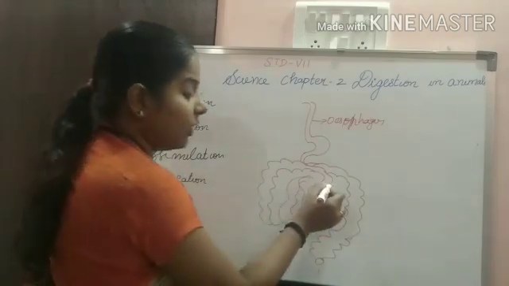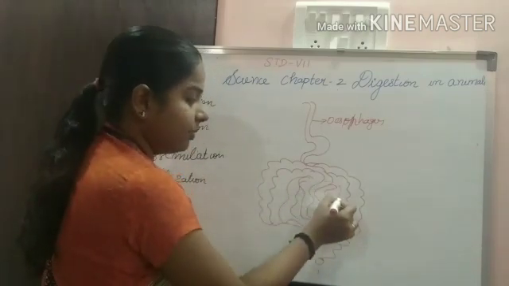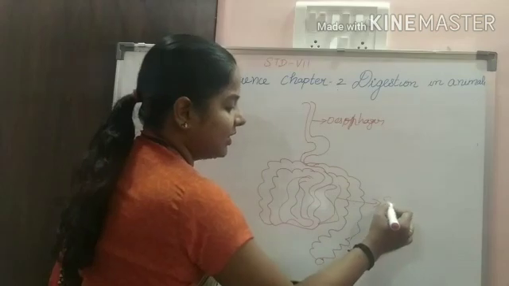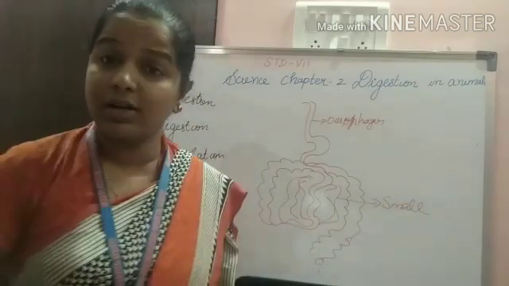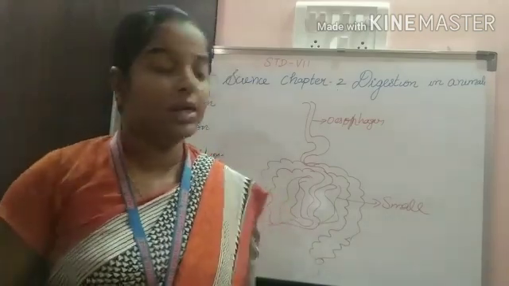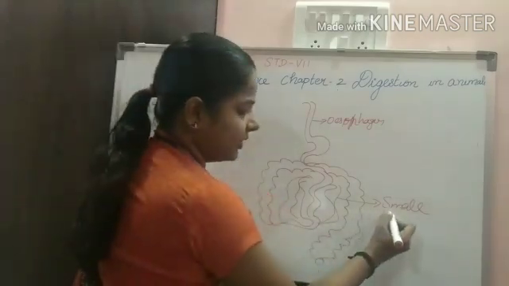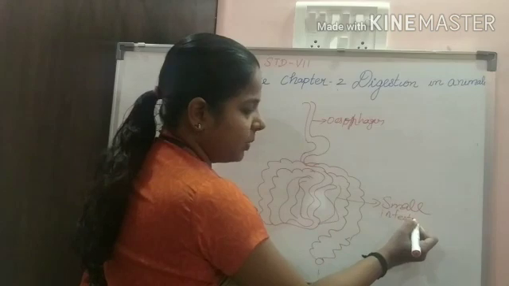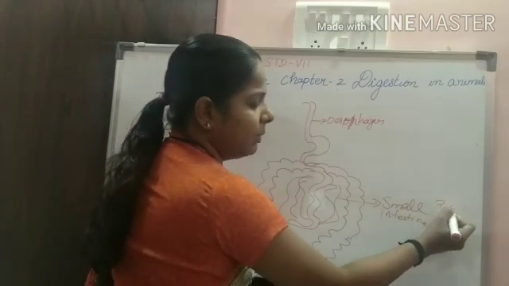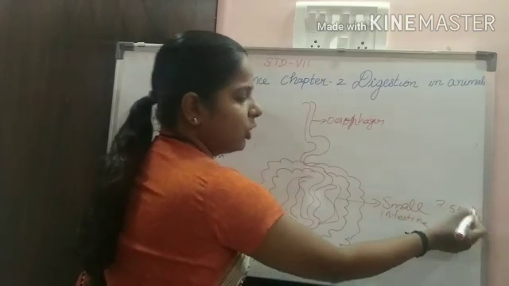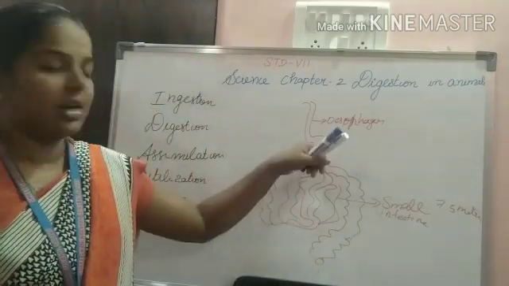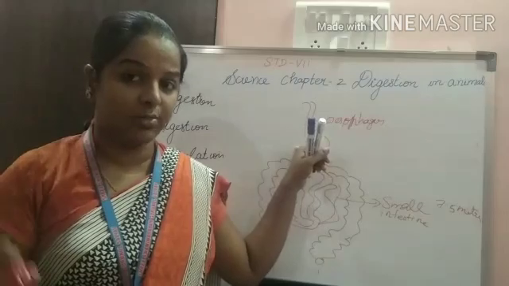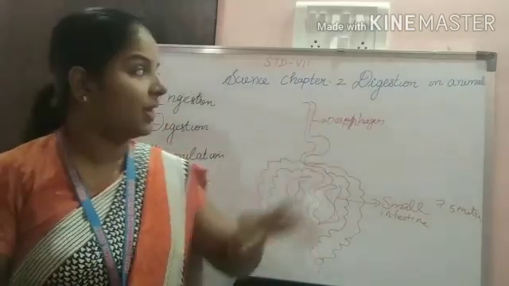One thing you should know: the small intestine is the longest organ in our body, about 7.5 meters. This is all a small recapitulation. And then the liver is there. The liver secretes bile juice. So how does the process take place?